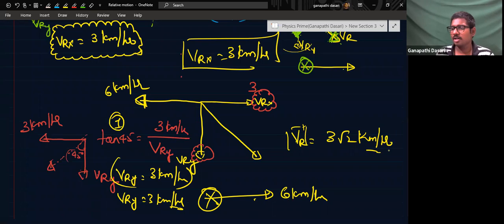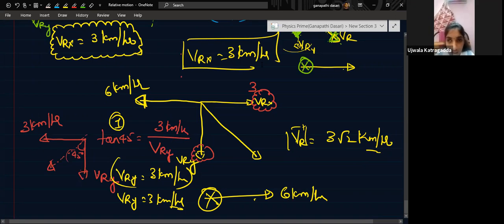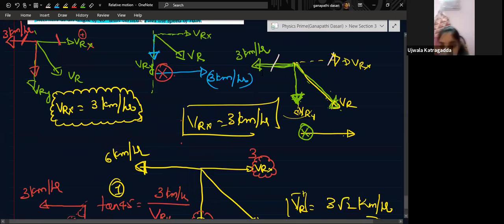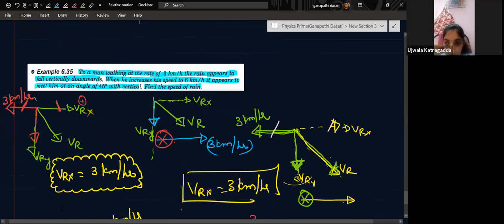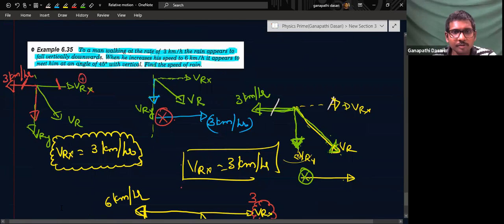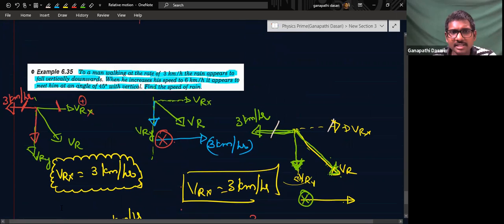You got it? How I am solving these questions? Understood, sir. Sir, then it looks very complicated. Is there any alternative method for this? Why it looks complicated? I don't know. Maybe I should practice more to find it easy. No. If you did not understand that, there might be something you are missing out.